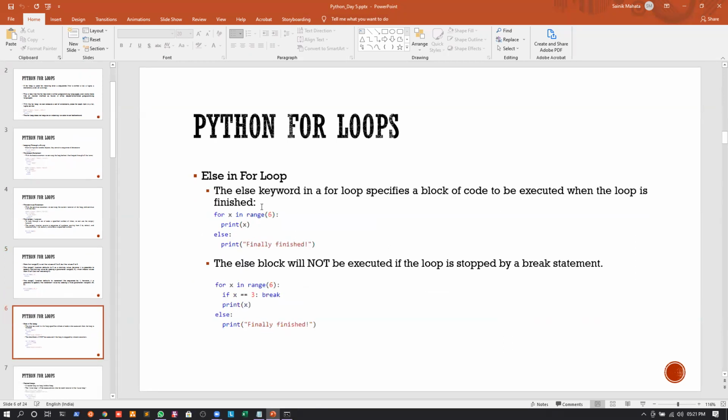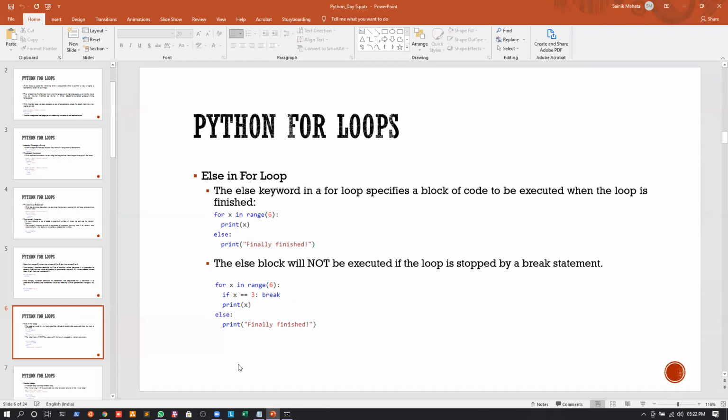Again, we can use else statements as well in the case of a for loop, right? Now if you remember, the function of the else statement was nothing but, if the above conditions did not satisfy, what else can we do? We can go to the else statement, and whatever is inside the scope of the else statement, we will just execute that.